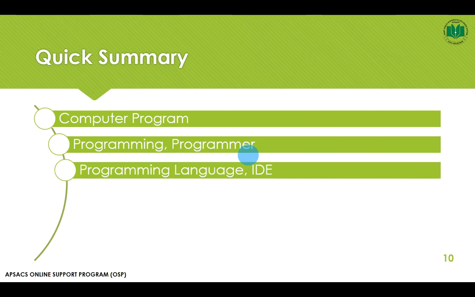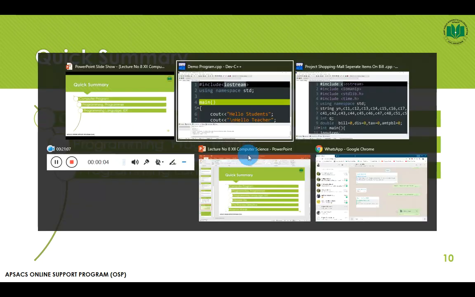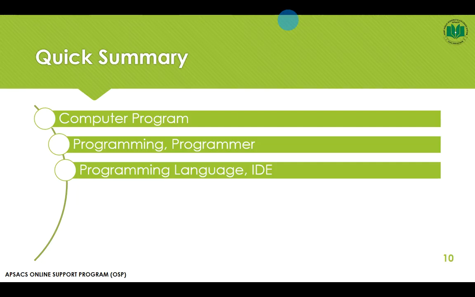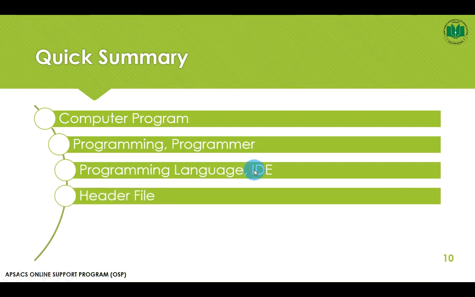Then IDE. IDE stands for Integrated Development Environment. This is a software. I have shown you the software. This will be our IDE for this year. This is our IDE, which is Dev C++. It is an integrated development environment which will be used for coding purposes. Then the header file. We have discussed that header files are files which include some kind of code, some kind of information which is required by the C++ program. We link these files with our program to make use of them.